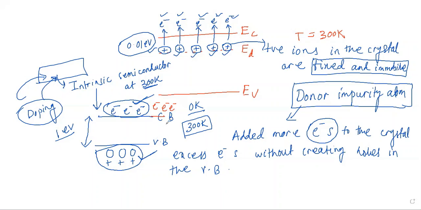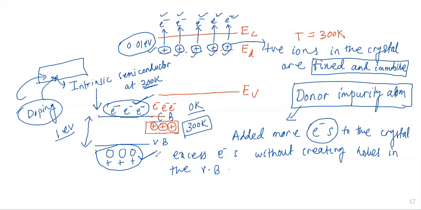You got excess electrons in the conduction band, according to the concentration of the impurity atoms. But here you got only the immobile and fixed ions. Remember, these are not holes, these are immobile fixed ions in the crystal.